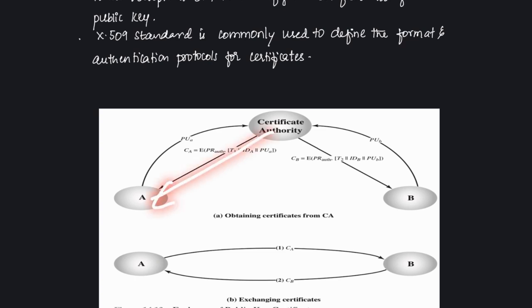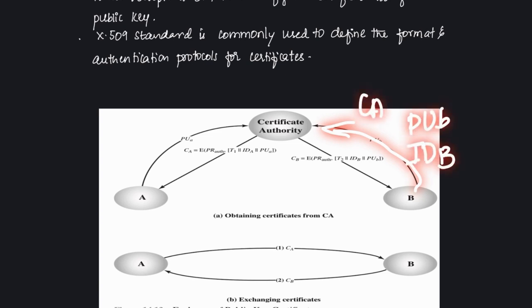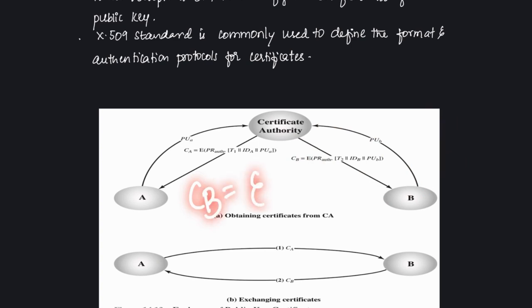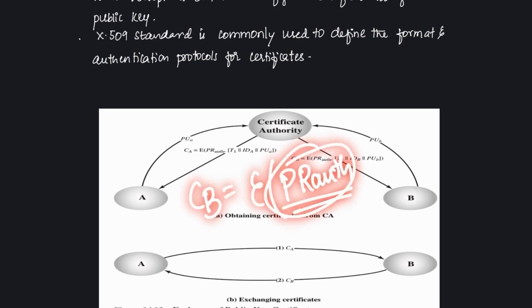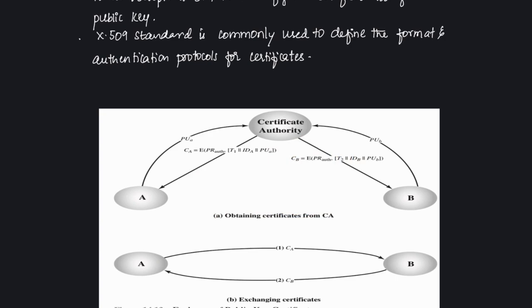After getting the certificate, the same process holds for B also. First B will submit its public key PUB, and along with that it will also give the identity of B to the certifying authority. After that, the certifying authority will give the certificate CB, which will be encrypted and can be decrypted using PR auth, the private key of the CA.